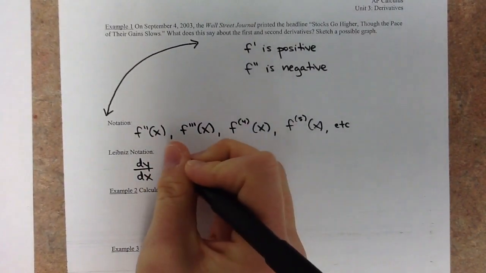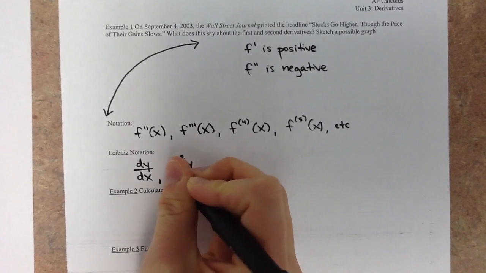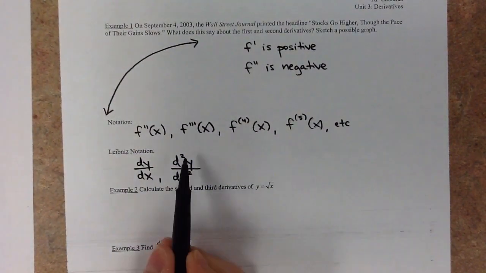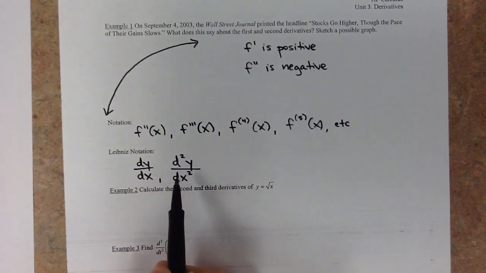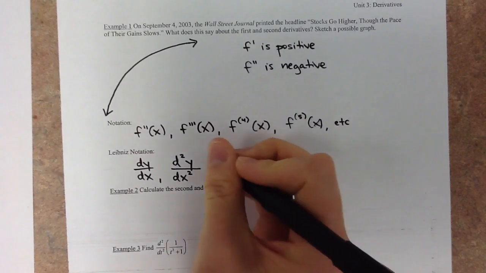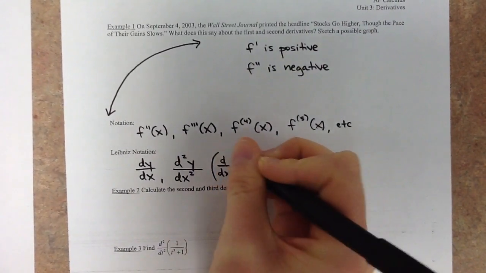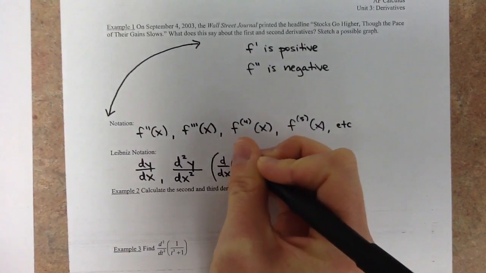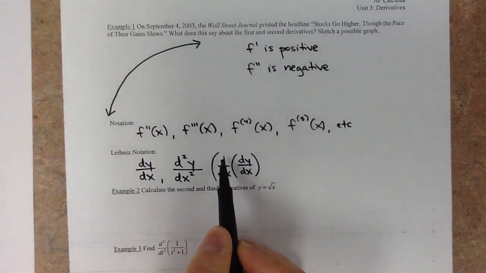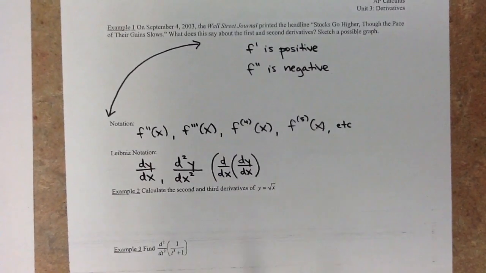And then the second derivative is d squared y over dx quantity squared. That represents the second derivative of y with respect to x. And with this notation, let me write a little note about this. This is if we take the derivative with respect to x of the derivative of y with respect to x. And so when you take the derivative of the derivative of y, in this notation, it's kind of strange.